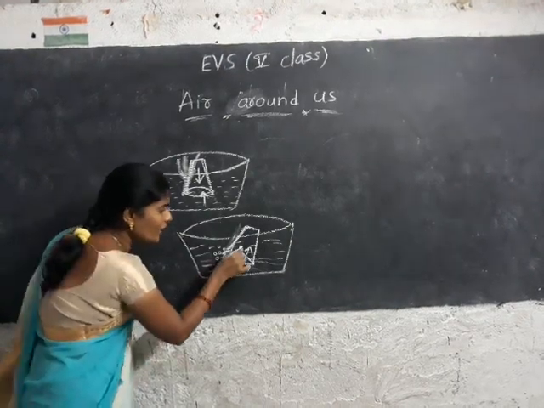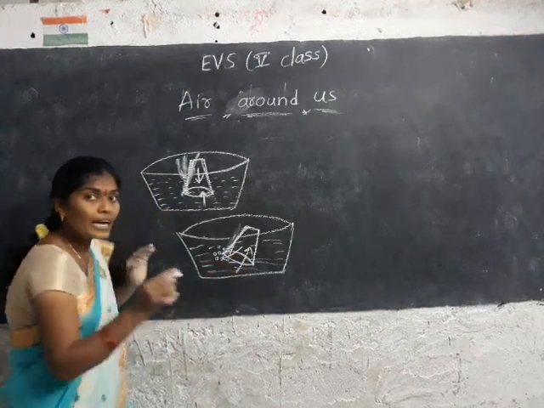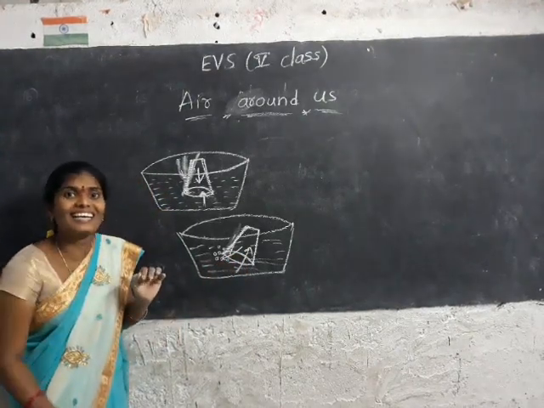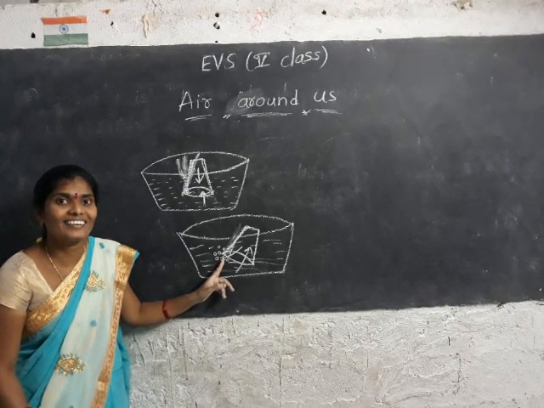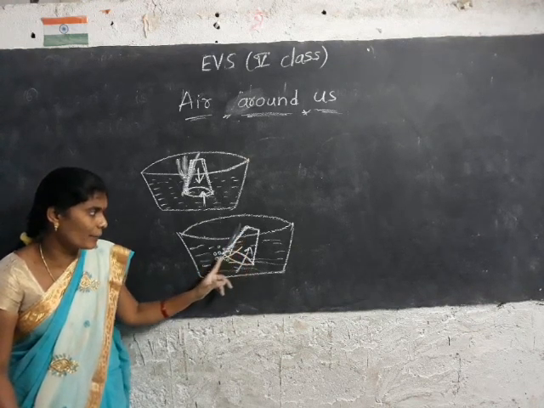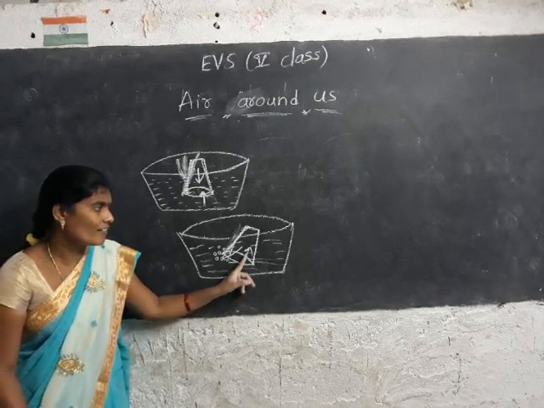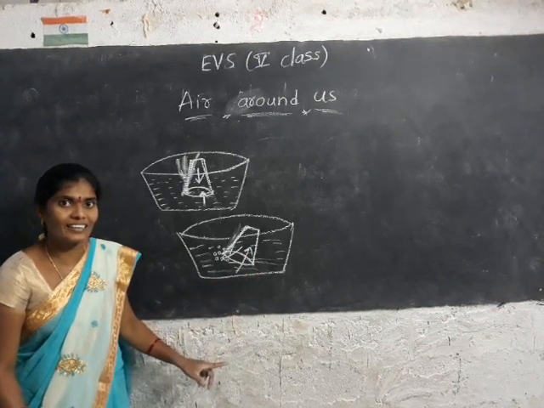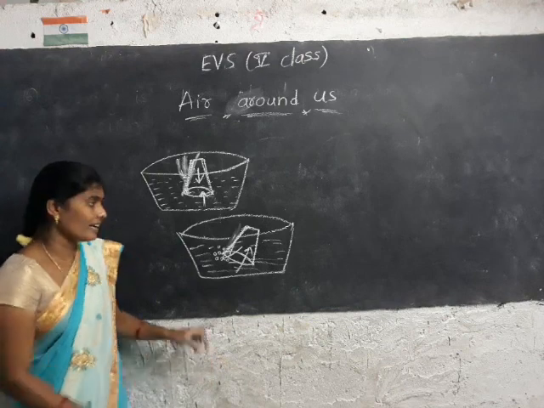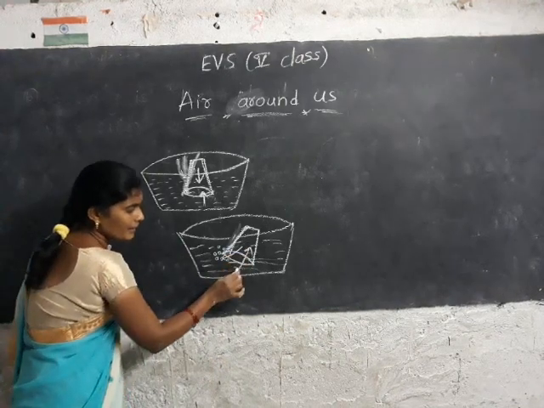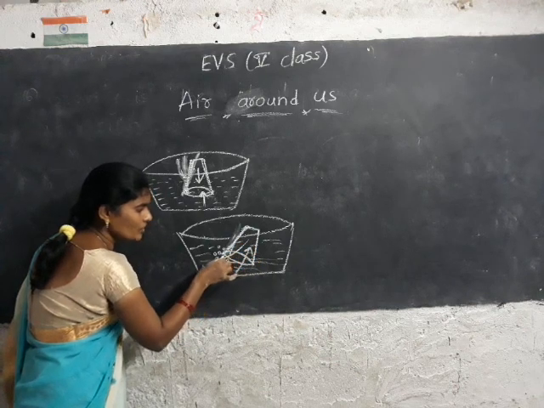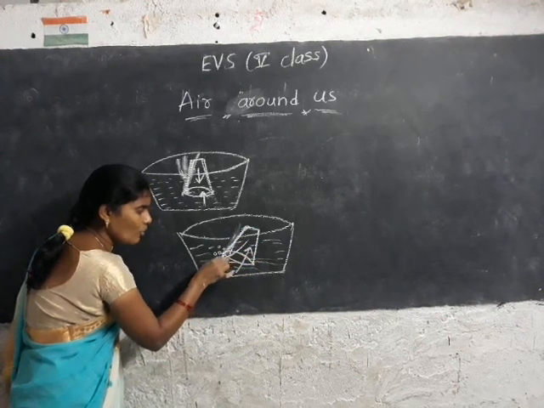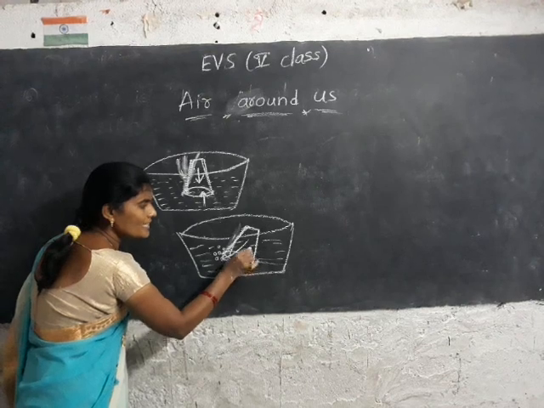We can see the water bubbles coming out from the glass. It is having air. Means the air is coming out and the water is going inside. Understand me? ఏమవుతుంది? మెల్లిమెల్లిగా వాటర్ లోపలికి వెళ్తున్నా కొద్ది ఏమవుతుంది?